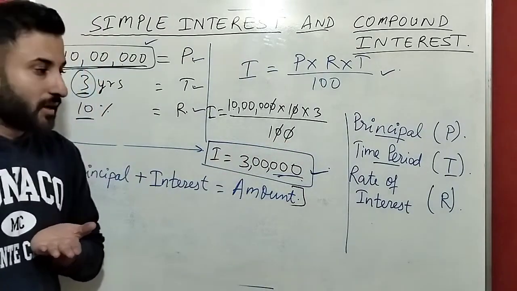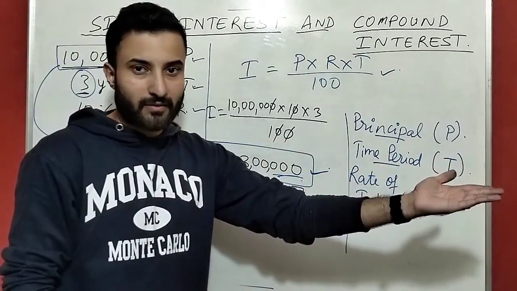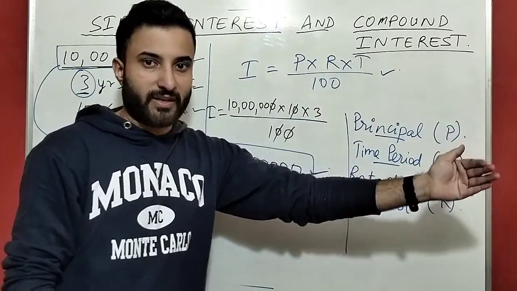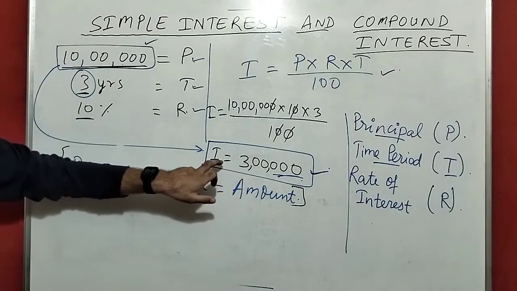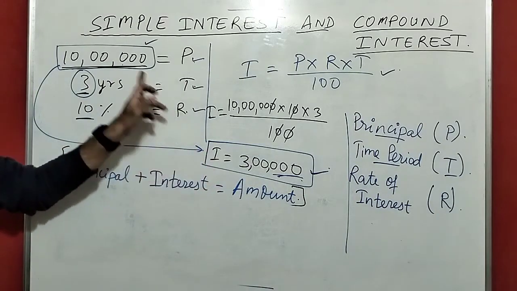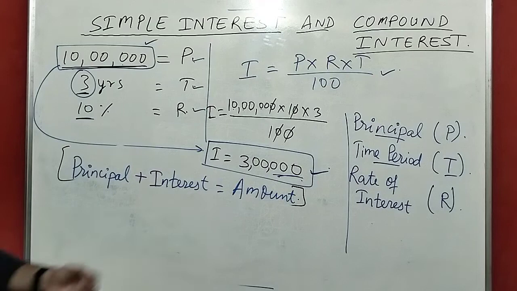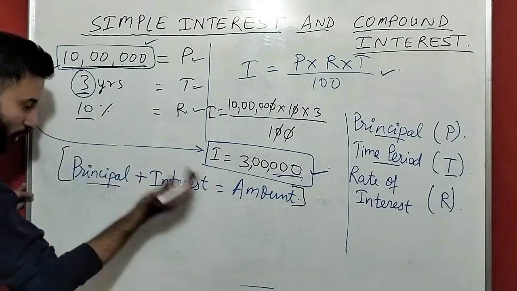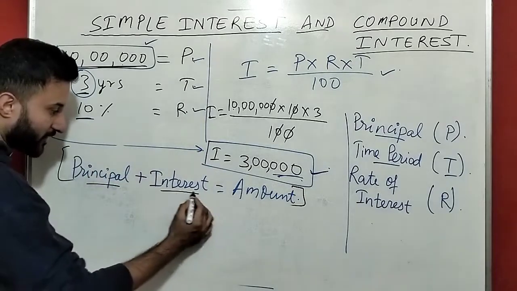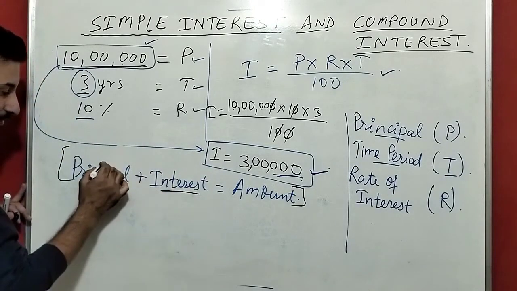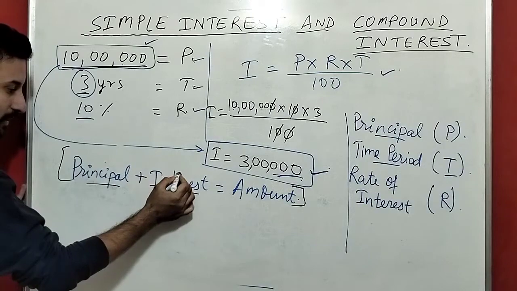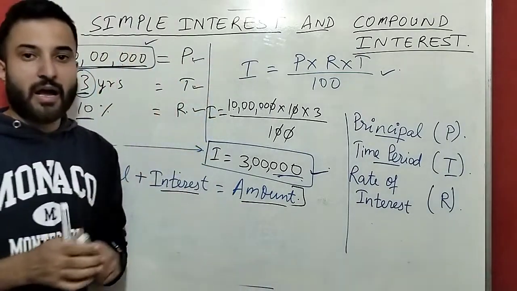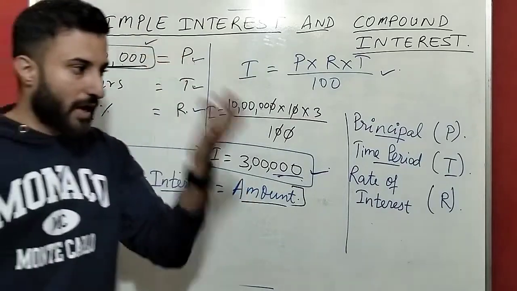After 3 years, I am giving back the 10 lakh I borrowed, plus some extra charge, which is the interest. So the principal amount you borrowed, plus the interest you have to pay, is equal to the amount.